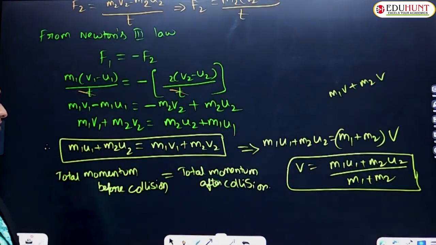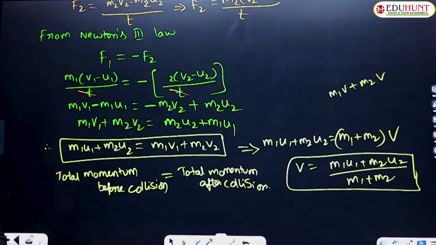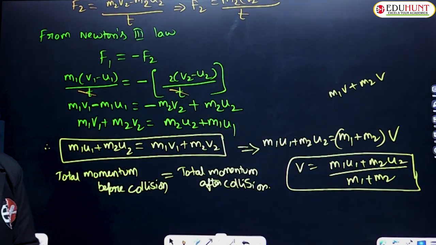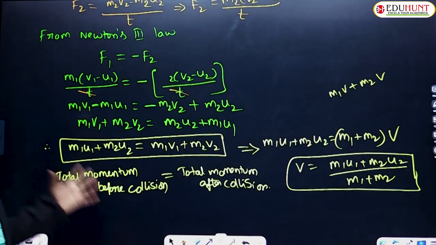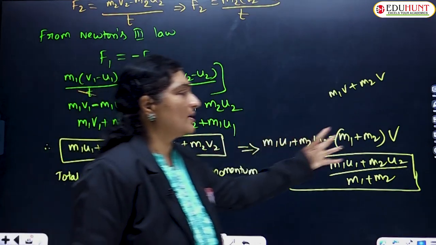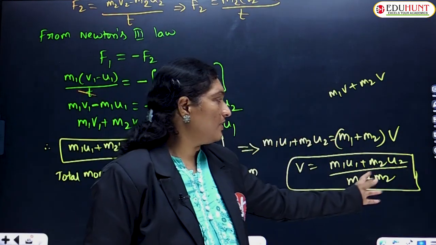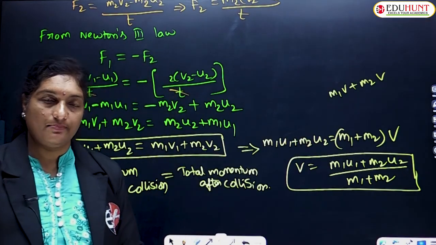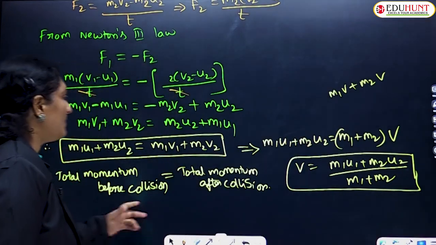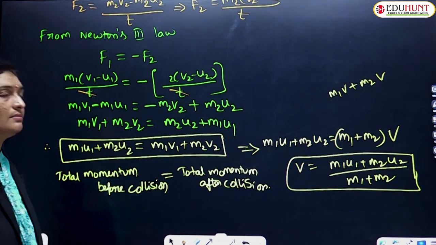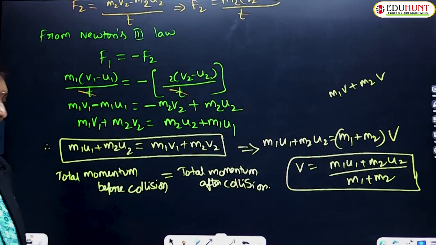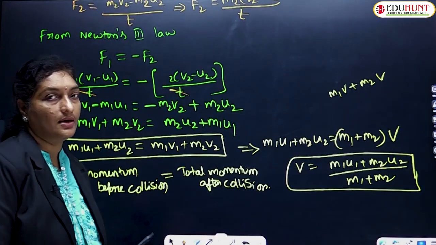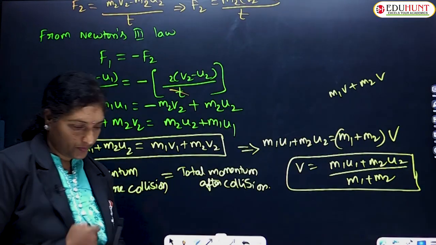After solving we got that the total momentum of the two bodies before collision must be equal to the total momentum of the two bodies after collision. Suppose after collision the bodies stick together and move with a common velocity, then its velocity is found to be m1 u1 plus m2 u2 upon m1 plus m2. That's it, children. Well, so based on that let us try to understand a few examples, that is the rocket principle, the boat concept and the trigger gun. Okay, well,